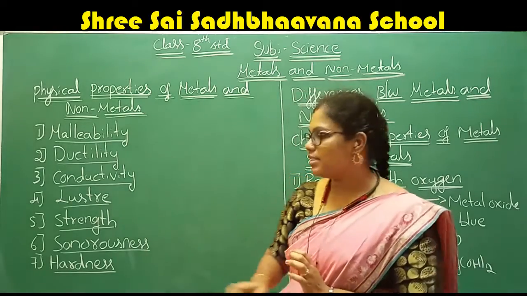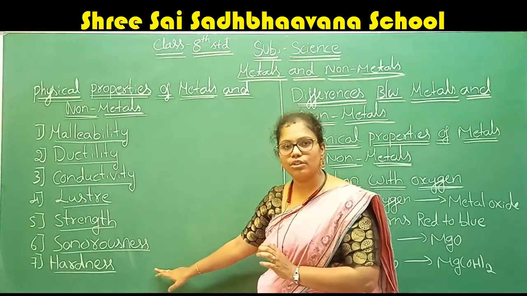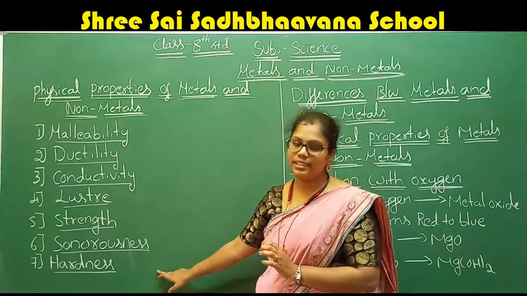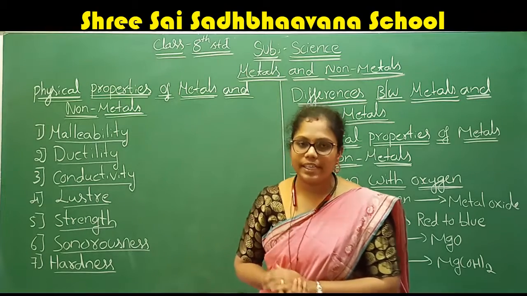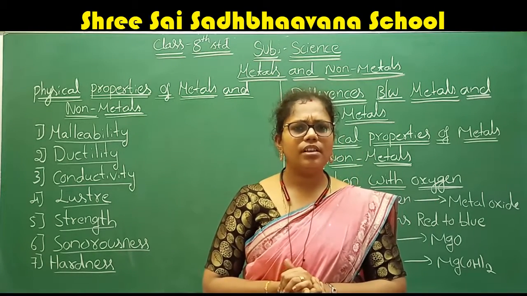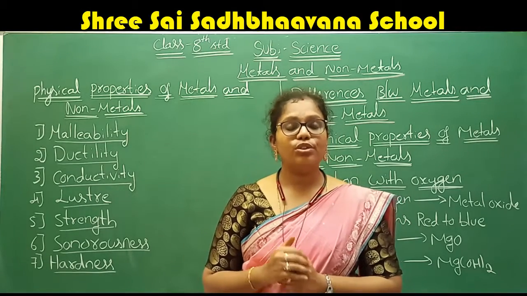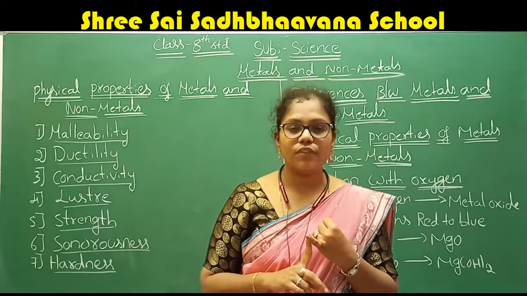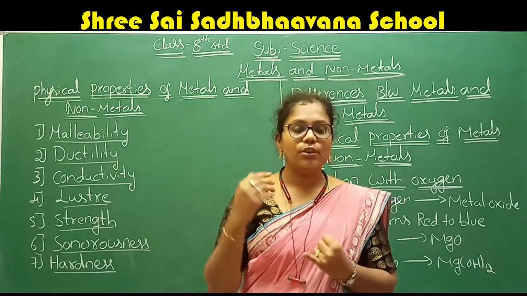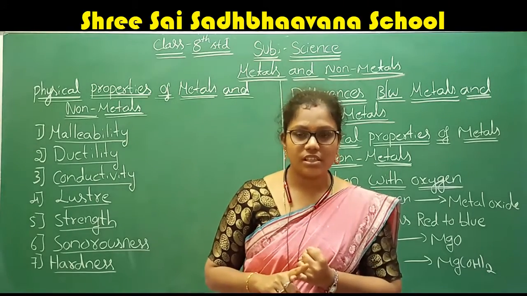And the last characteristic of the metals and non-metals, we are going to discuss hardness. What is the meaning of hardness? If you see, the metals are very hard, right? That's why they make bridges using metals. They prepare heavy bridges.